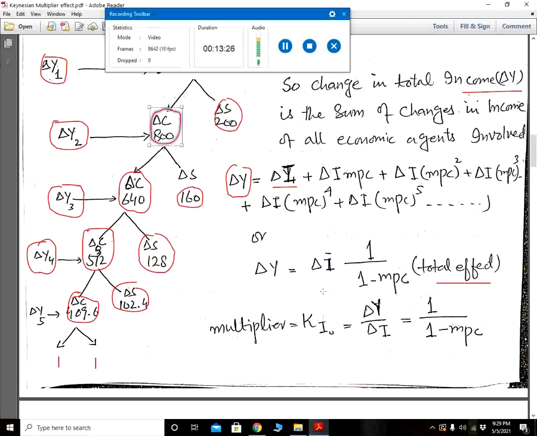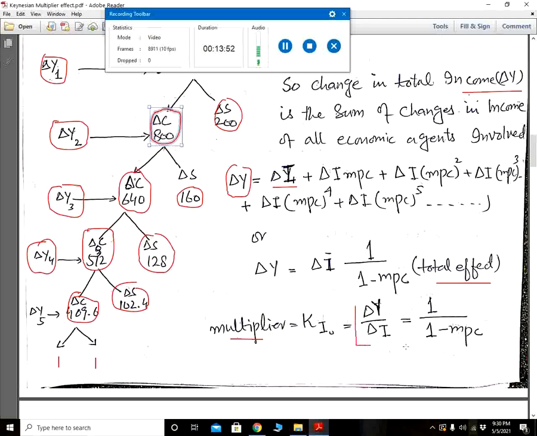From this total effect we can rearrange it to calculate the multiplier. If we take delta I to the left side of the equation, it becomes the multiplier Ki naught, equal to delta Y upon delta I, meaning one unit change in investment will bring how much unit change in income, that is equal to 1 divided by 1 minus MPC.